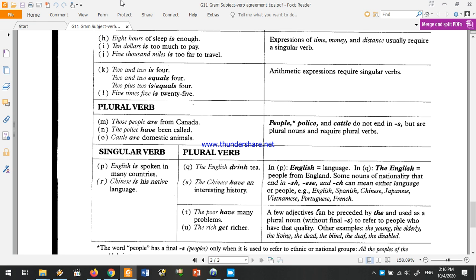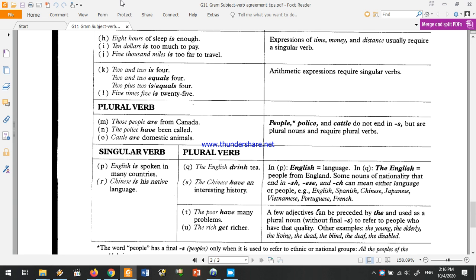The words people, police, and cattle are treated as plural. They are plural nouns. So we say the police are and cattle are. We should not say the police is. English, example P, English is a language. However, if we take a look at example Q, if we put the before English,